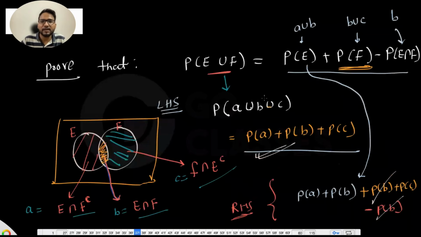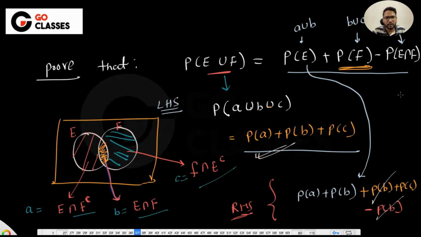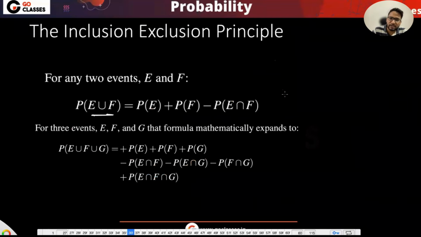That's why I can say that probability of E union F is probability of E plus probability of F minus probability of E intersection F. Whatever we have in our hand, we can prove it using just the axioms that we have and the set theory. So we will be using the Venn diagram to prove such things. So this is proved using a Venn diagram only.